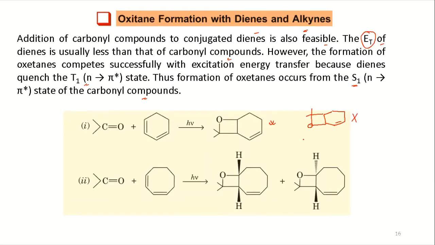Okay, similarly you will have another argument for this one. The same thing, you have the same product formation. Here you look at the stereochemistry, but this will also be similar. You have another product with this stereochemistry. This is up or down. Okay, so both will be up or both will be down, or one up, one down, that can happen. Okay, so this is the chemistry we find for diene.